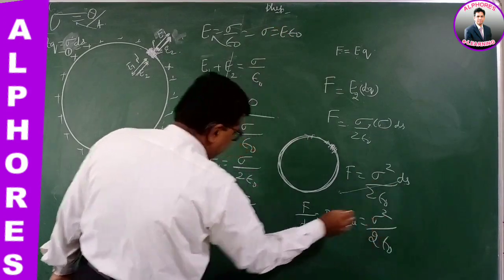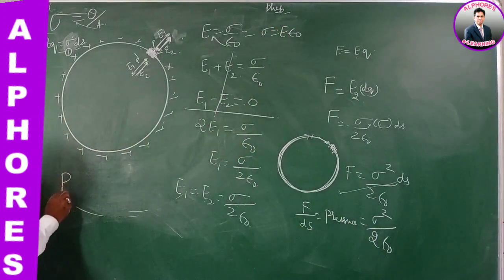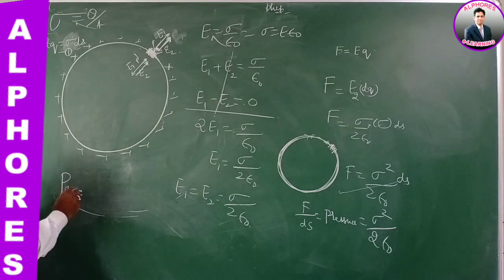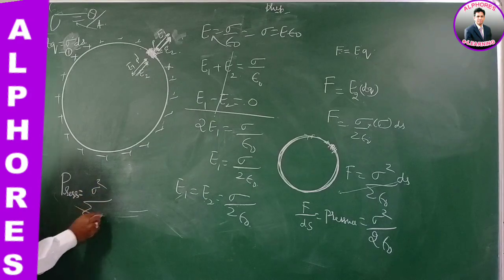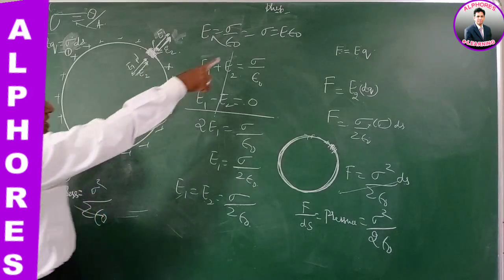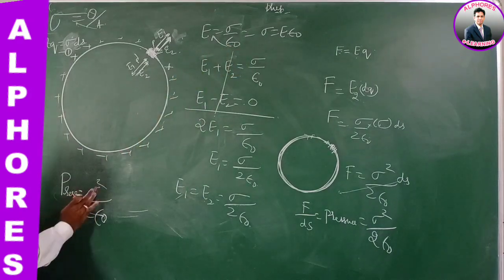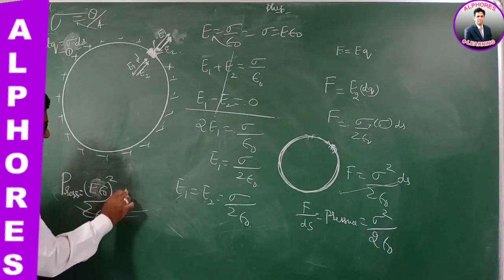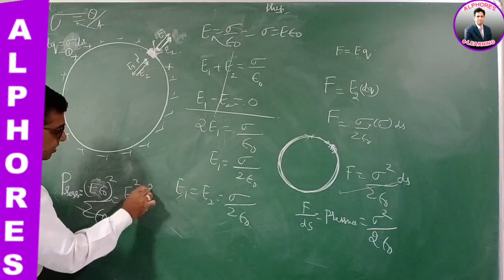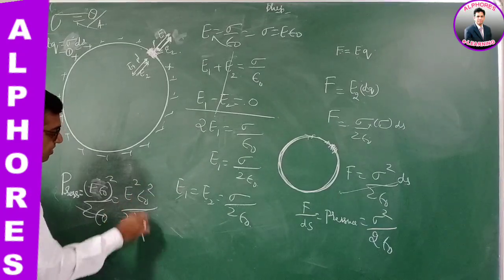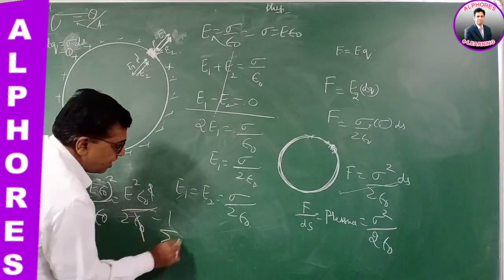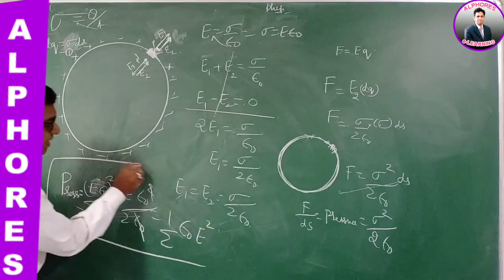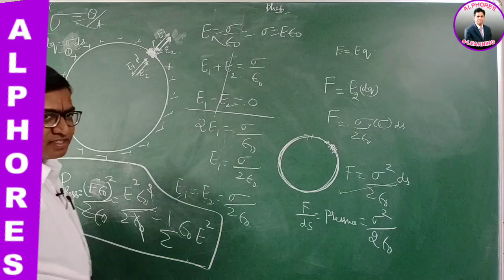If I substitute here, the electrostatic pressure experienced by the charged conductor, sigma square by 2 epsilon naught, with sigma as E epsilon naught, becomes E epsilon naught whole square, so E square epsilon naught square by 2 epsilon naught. One epsilon naught gets cancelled: half epsilon naught E square. This is the electrostatic pressure experienced.